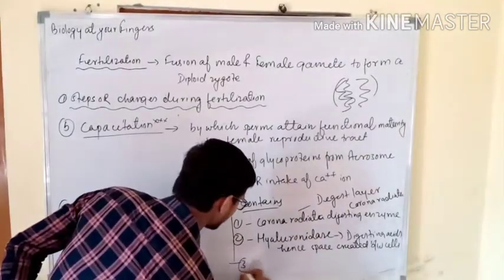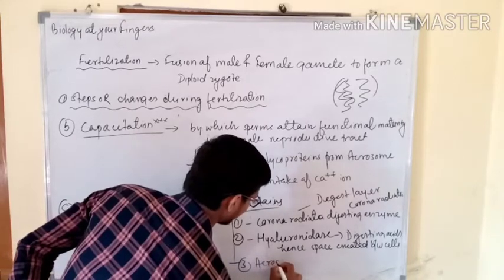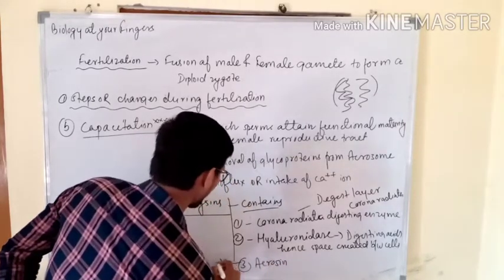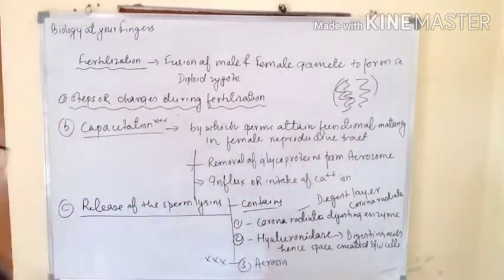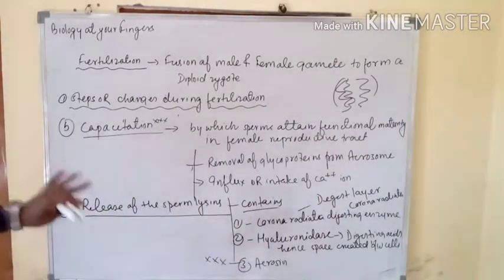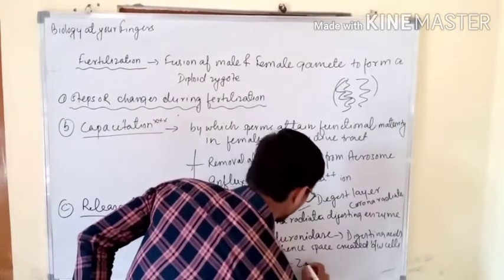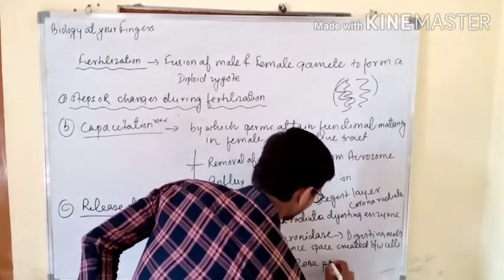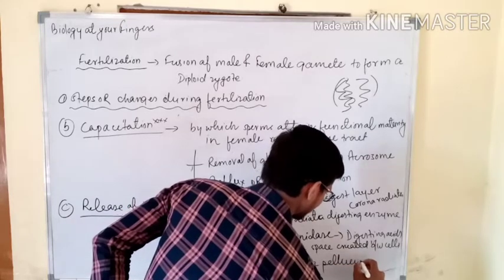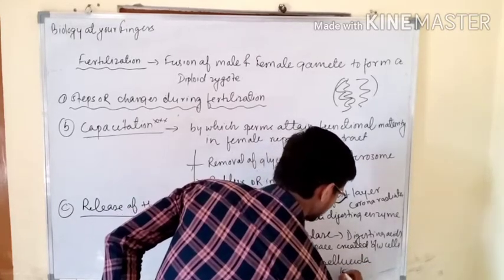The third one is acrosin. This is a very important line. Acrosin is also released, and it is a major part of the sperm lysins, and it digests the zona pellucida layer.